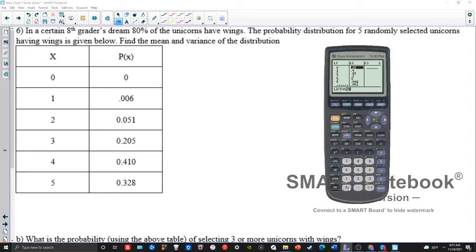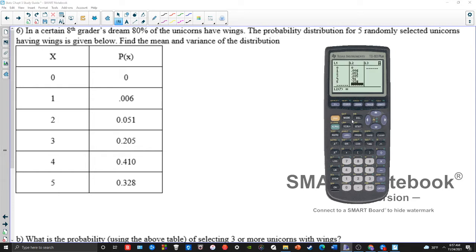My bad. Let's try this again. I want to make sure my probabilities line up right, otherwise we'd have a really bad time. So 0, 0.006, 0.051. Always make sure you're putting stuff in the right spot. 0.205, 0.410, and 0.328. So I want to get rid of everything below this.